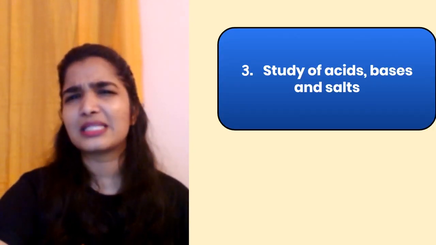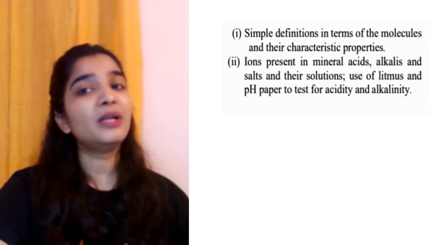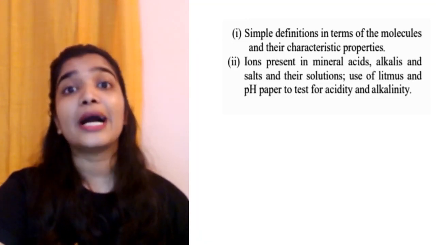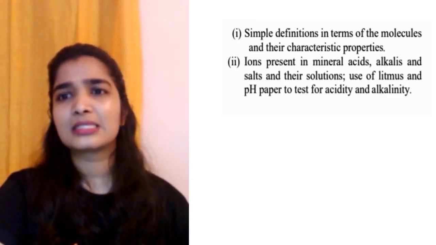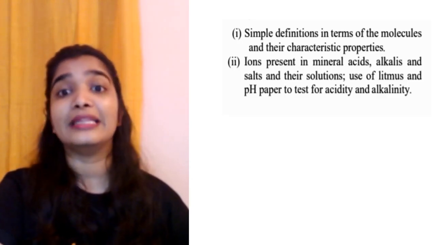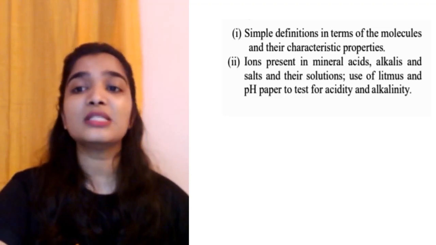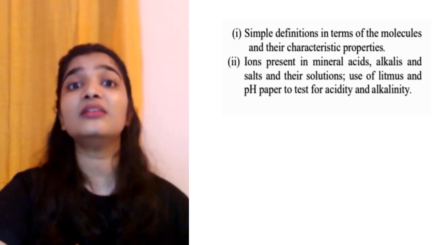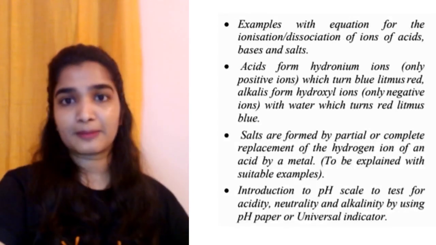Study of acids, bases and salts. So simple definitions in terms of the molecules and their characteristic properties, ions present in mineral acids, alkalis and salts and their solutions, use of litmus and pH paper to test for acidity, alkalinity and the amount of H+ ions present.